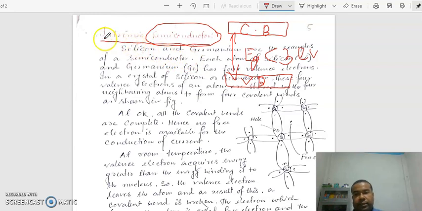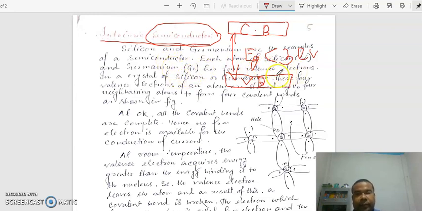Semiconductors are of two types, intrinsic semiconductor and extrinsic semiconductor. Today we'll discuss only intrinsic semiconductor. The pure examples of intrinsic semiconductor are silicon and germanium. What is an intrinsic semiconductor? A semiconductor which is free from impurity atoms is called an intrinsic semiconductor. Example, silicon and germanium are the pure examples of intrinsic semiconductor.